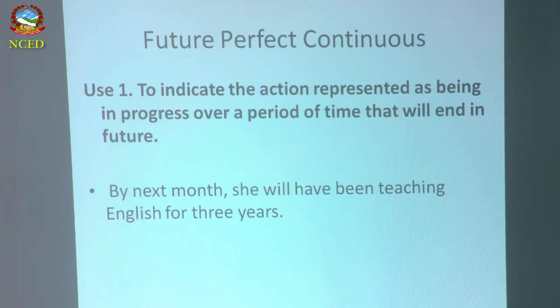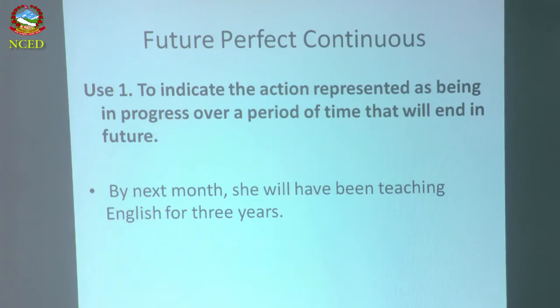So, use number one, to indicate the action, work, function, task, whatever you call action, represented as being in progress. It means going on over a period of time that will end in the future. We don't know when it will be finished, but in the future time, if the work is in progress, then we have to use this structure.